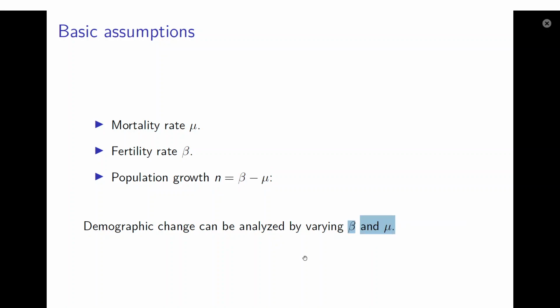If we increase mu, the mortality rate, then life expectancy would decrease, for example. So we could analyze a situation where mortality is higher, where the health of the population is lower, and ask ourselves how this may affect economic growth. Or we can vary the birth rate for a constant death rate, and this would change the population growth rate, so we can analyze independently of the mortality rate what happens if the fertility rate in the economy changes.